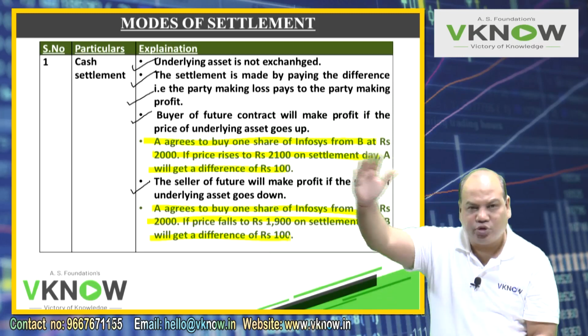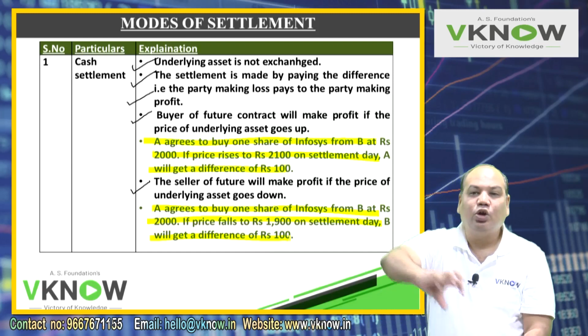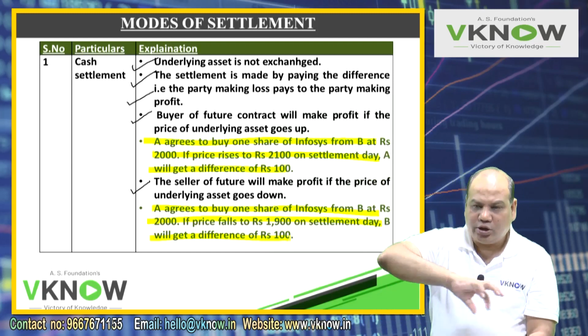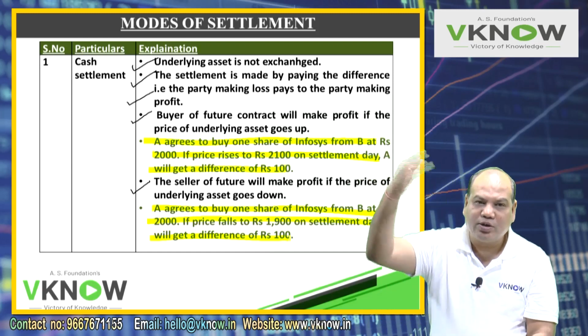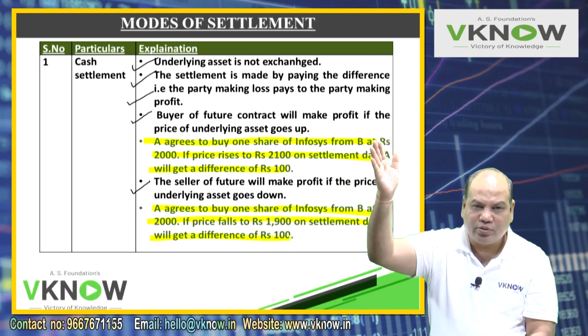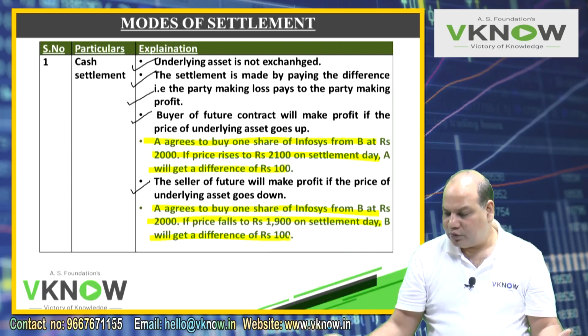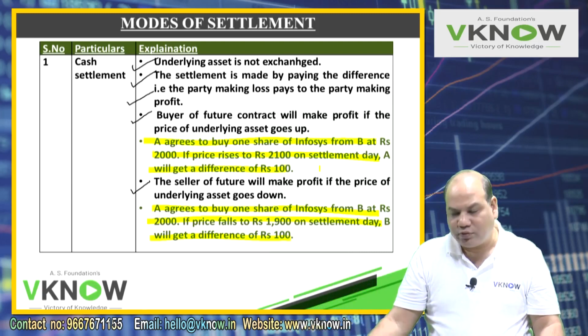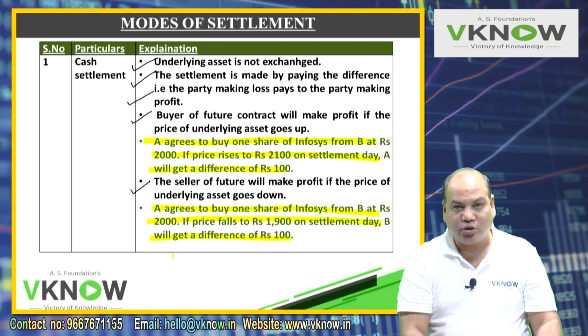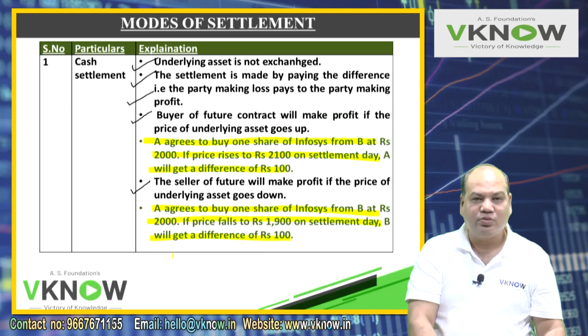A's expectation was price will rise. When you are buying future, we say you are taking a long position in future. You are taking a long position because you expect price will rise. Price will rise and the price has gone up. You will make a profit of 100 rupees. B will pay the difference to A. A will get a difference of 100. Example 2, write down. Same example, change the number. A agrees to buy one share of Infosys from B at rupees 2000.